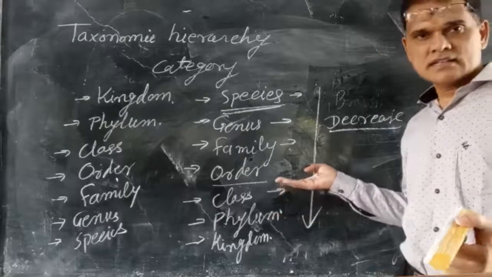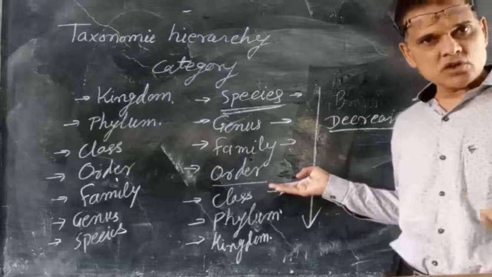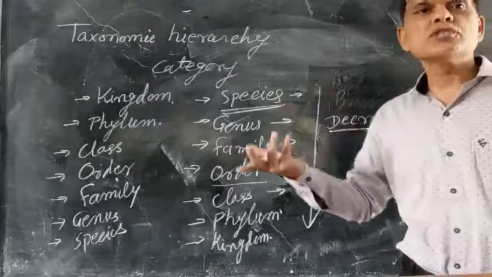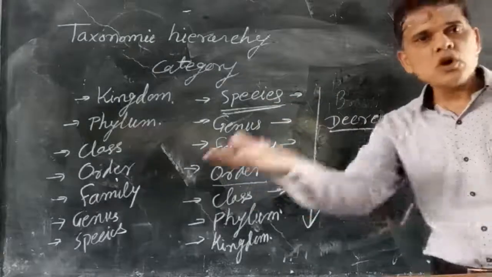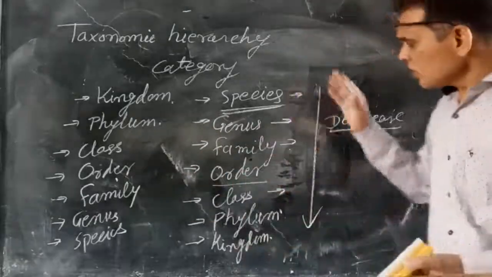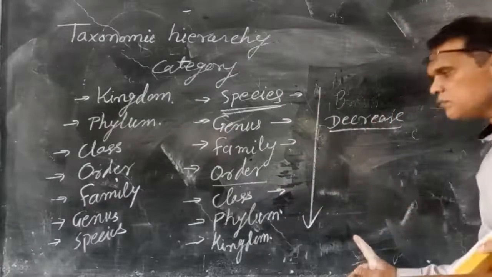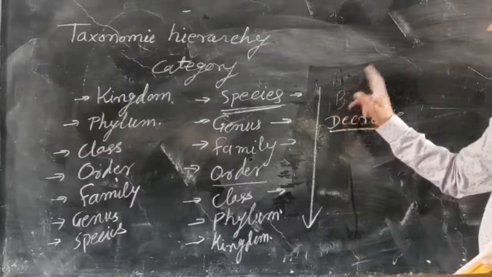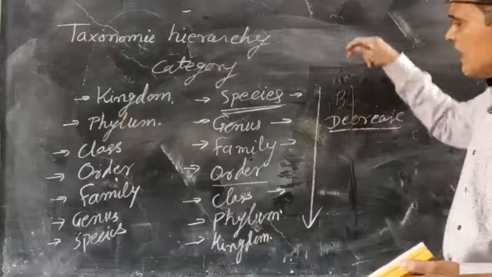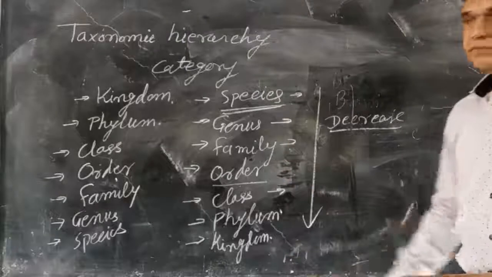Then again, at the class level, Mammalia, all the mammals are more similar. Then order, family, genus and species. Homo sapiens sapiens is the species, so all Homo sapiens are alike and similar. So similarities increase when we move from kingdom to species, and similarities decrease when we move from species to kingdom.